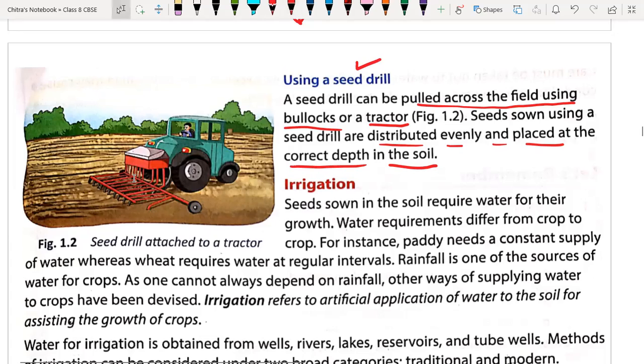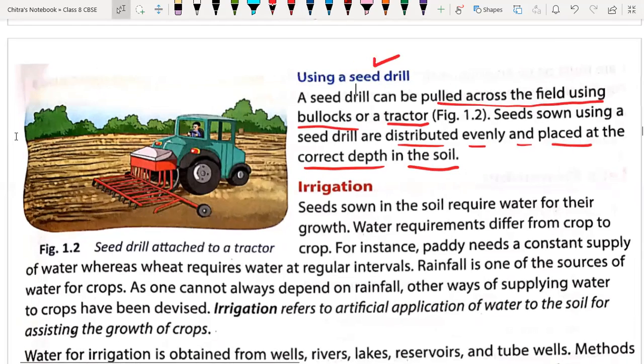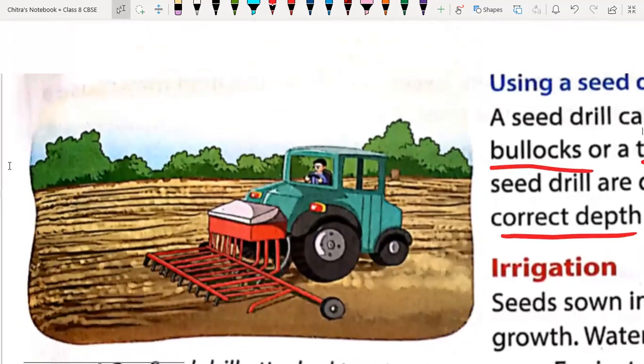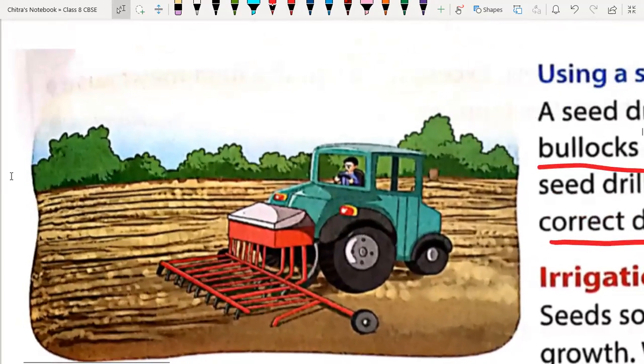Understood, everyone? Let me show you the diagram. Can you see that seed drill, how it works? Here we have the seed chamber. This is the seed chamber. We have to pour the seed over here, okay? And seed will go from here.